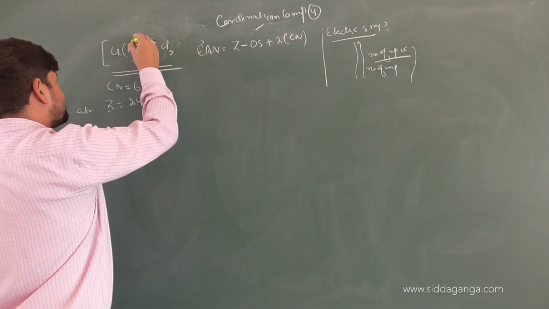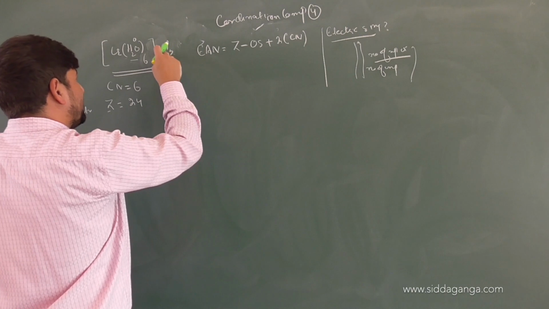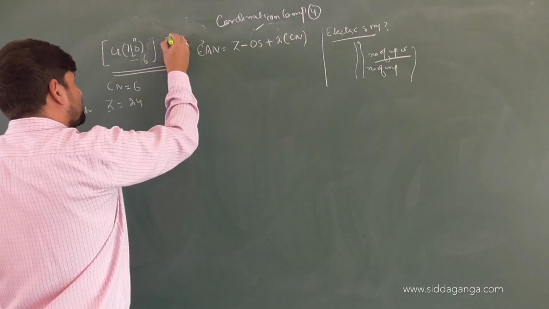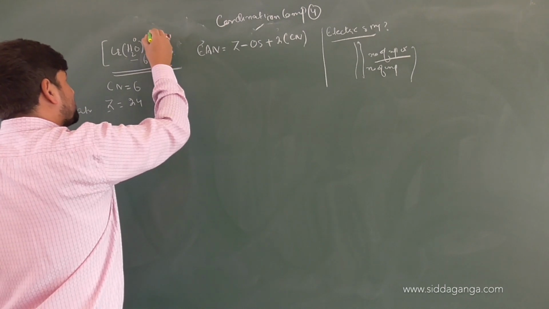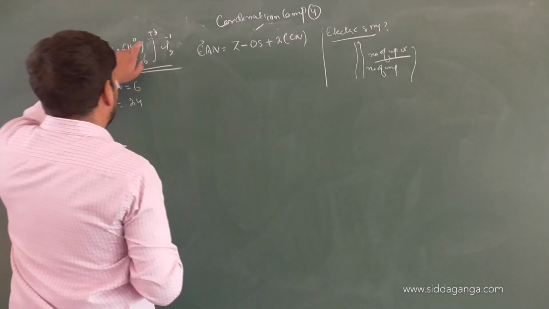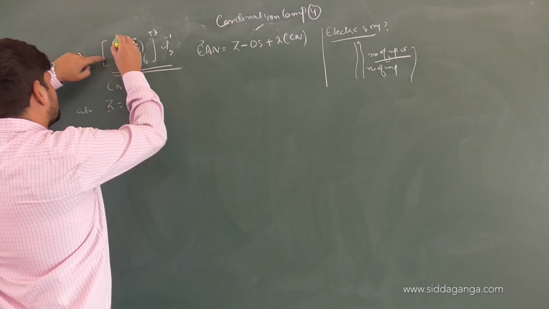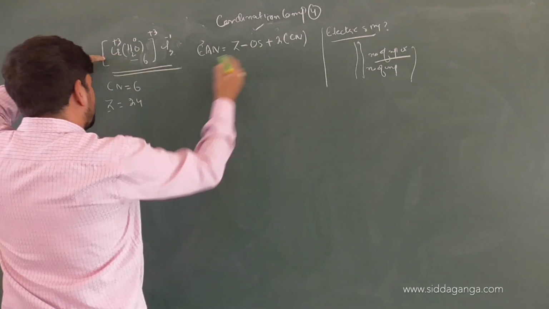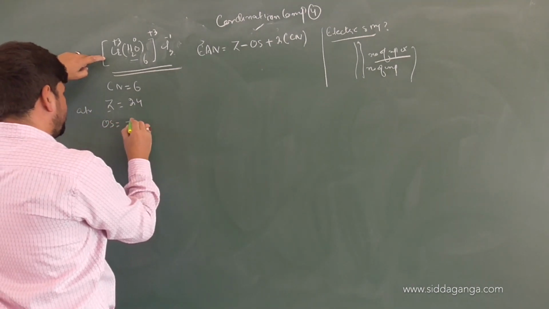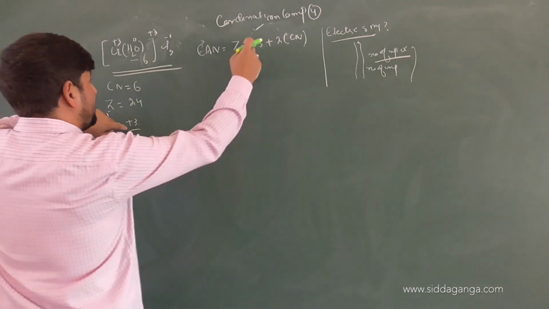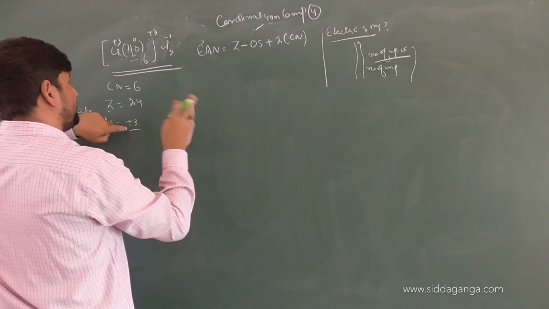Water is a neutral ligand, charge is 0. Chlorine is negatively charged, a counter ion attached to the complex. The charge of each chlorine is -1. That means the complex will be in +3 state. Complex in +3 state means water is neutral, so all the electrons are to be lost by whom? Chromium. So the oxidation state of chromium is +3. It means it has lost 3 electrons, right? So minus oxidation state means 3 electrons have been lost by it.